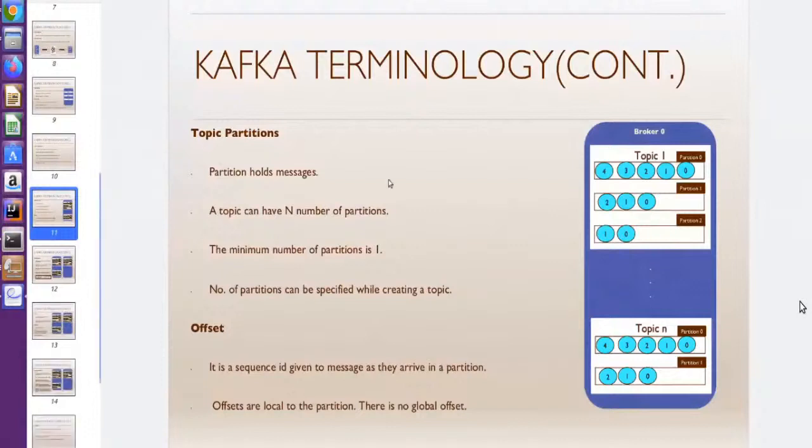Now let's talk about some detail in partitioning. We know the basic concept of partitioning, just like in a table. In the diagram we can see one machine, with broker ID 0, and the partitions hold the messages. In topic 1 we have three partitions: partition 0, partition 1, and partition 2. Every partition holds some data, and every message starts with ID 0. A topic can have n number of partitions; we can create as many as per our requirement.